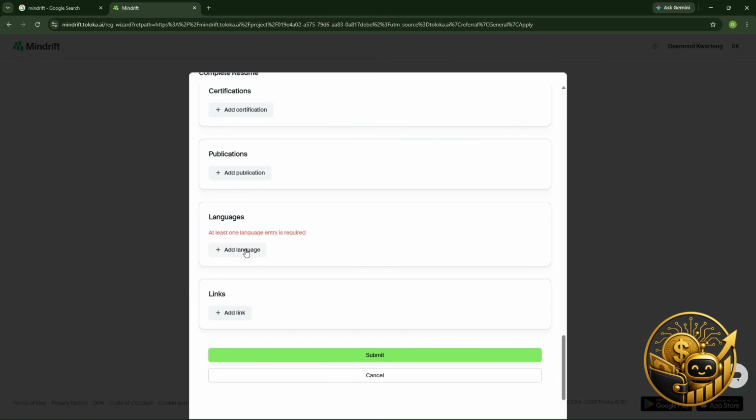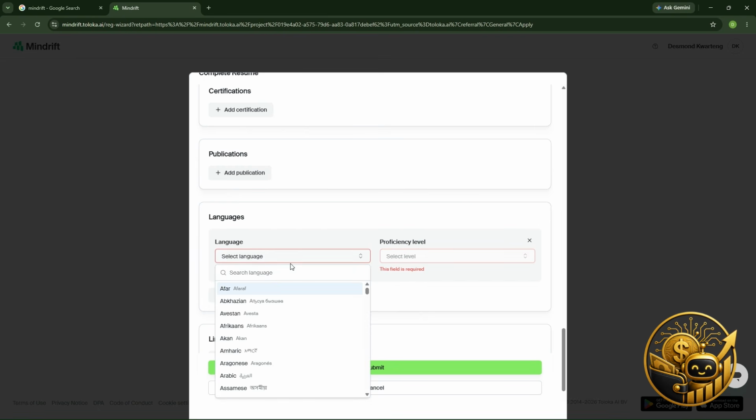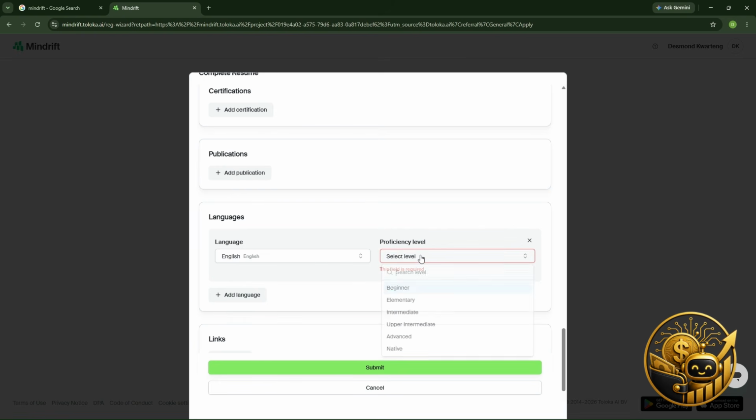So now they are asking us to select a language, and this language is very important. Okay. So imagine I select French, meaning that any task that needs a French speaker, I will be called to perform that task. Do you understand?